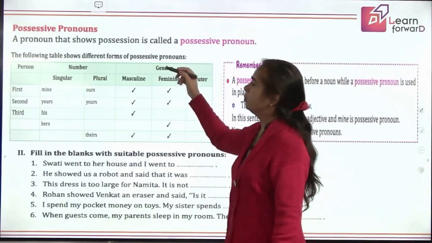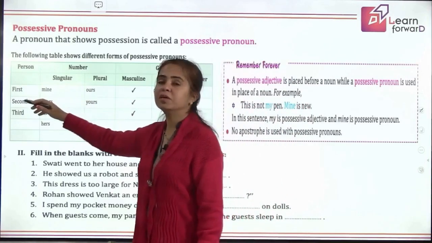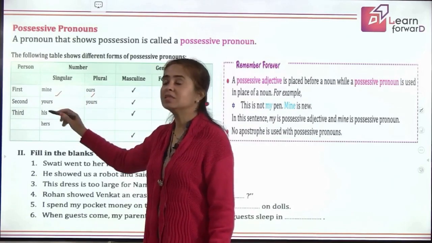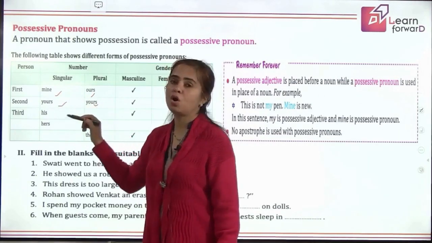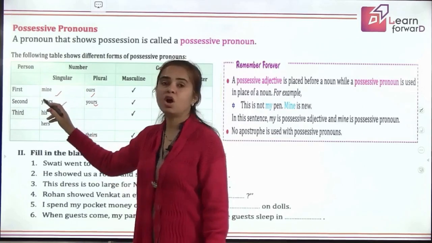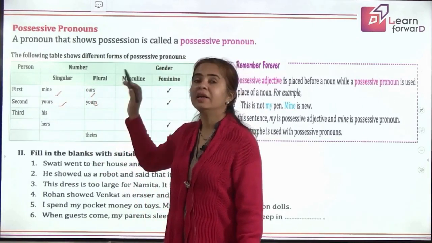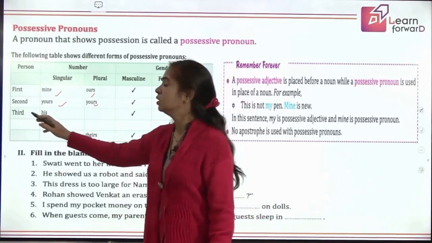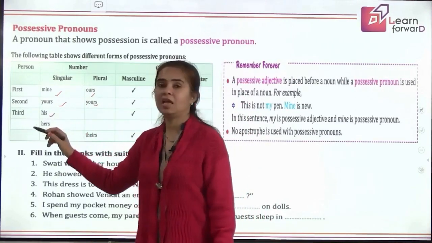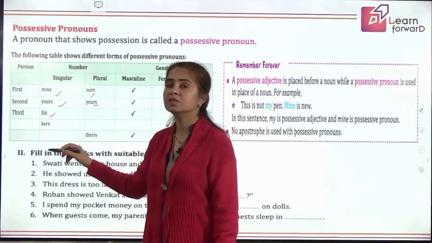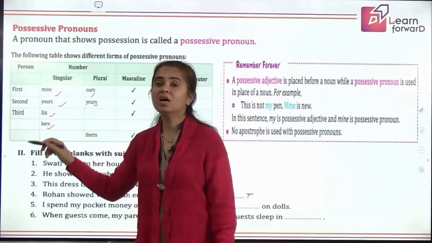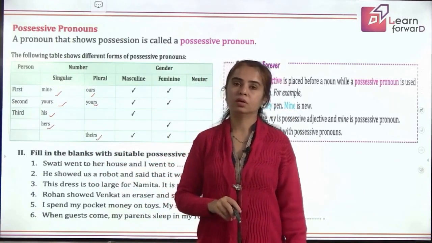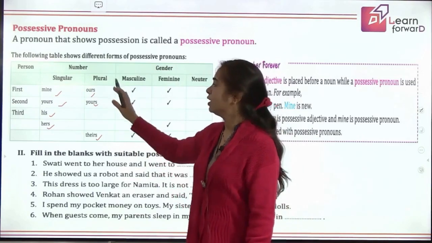So, the different possessive pronouns: in the first person, it is mine, and in plural, it is ours. In second person, it is yours, not your. Okay, and here it is not my, it is not our, it is ours, mine, yours. I'll tell you the difference. Third, his is the same, but her is not the possessive pronoun. It is hers, which is the possessive pronoun. Theirs is the possessive pronoun. Got it? But what is the difference?